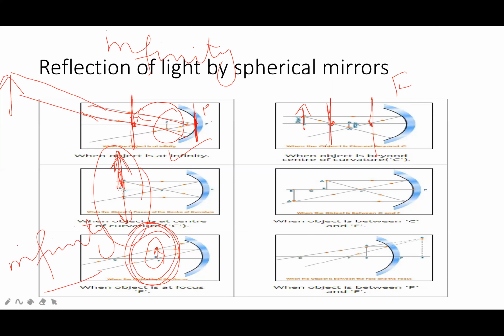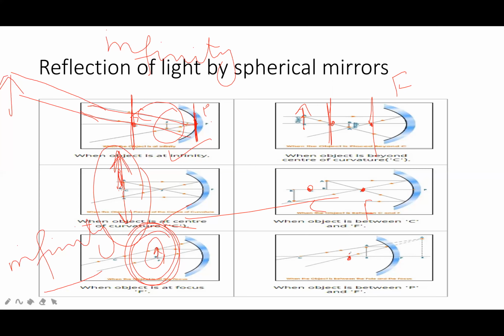I will do it again at the end of the lecture. If the object is between the center of curvature and focus point, the image will be beyond the center of curvature.